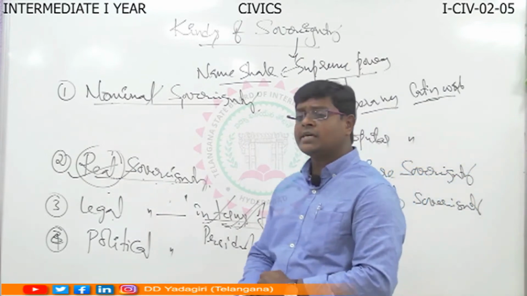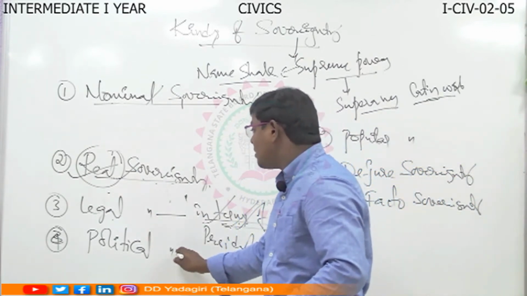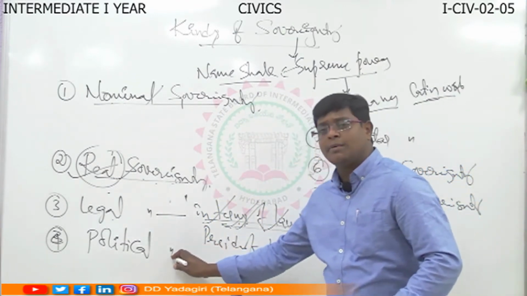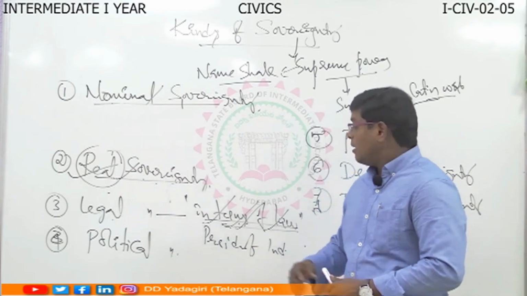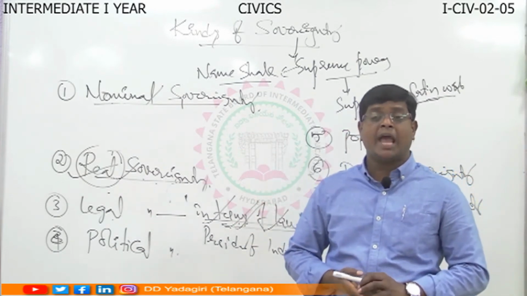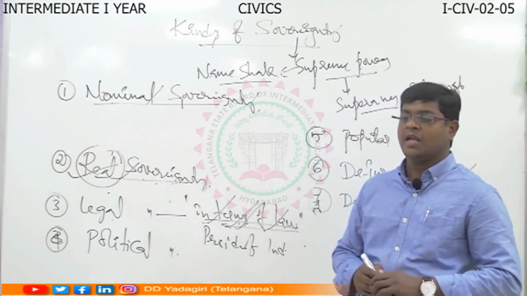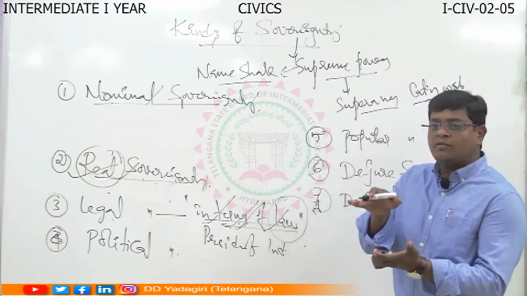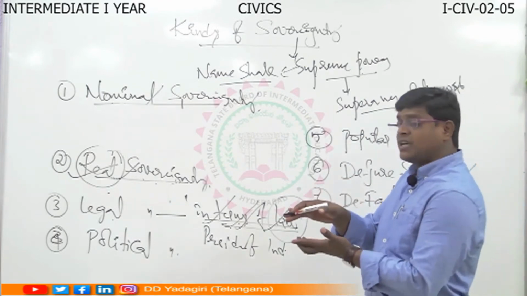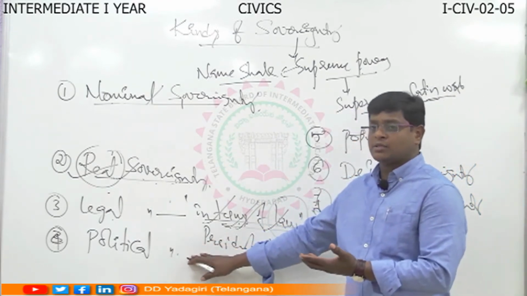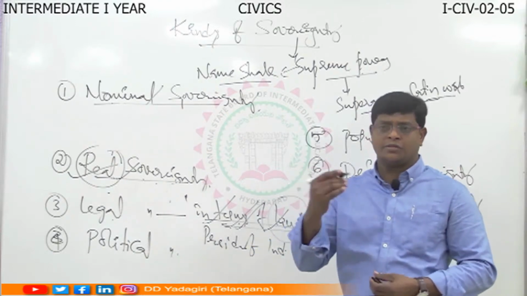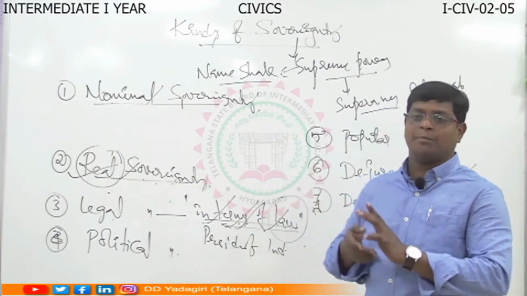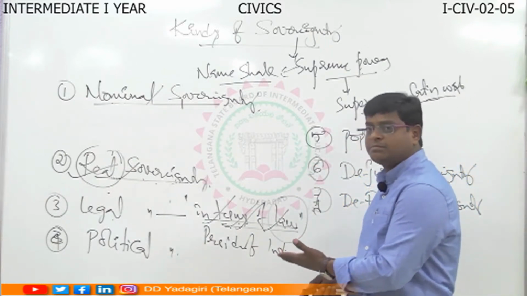So what about the political sovereign? Political sovereignty. It's very clear. Political sovereignty is the sovereignty power which is behind the legal sovereignty. Legal sovereignty is by law. Behind the legal sovereignty, one force exists, one power exists, that is political sovereignty. According to the Constitution of India, if you take the Indian Constitution preamble as the example, who is the source of the power?